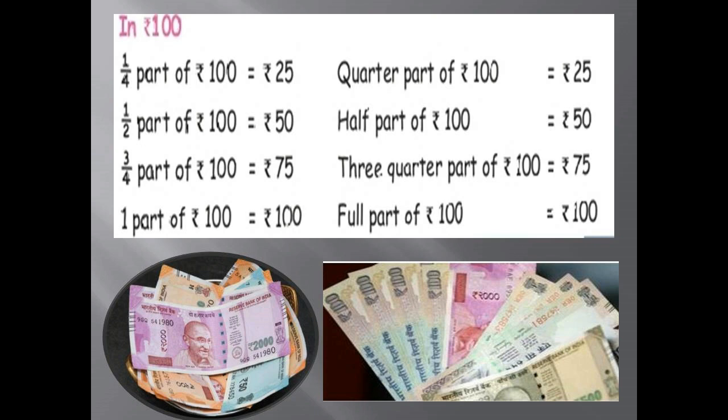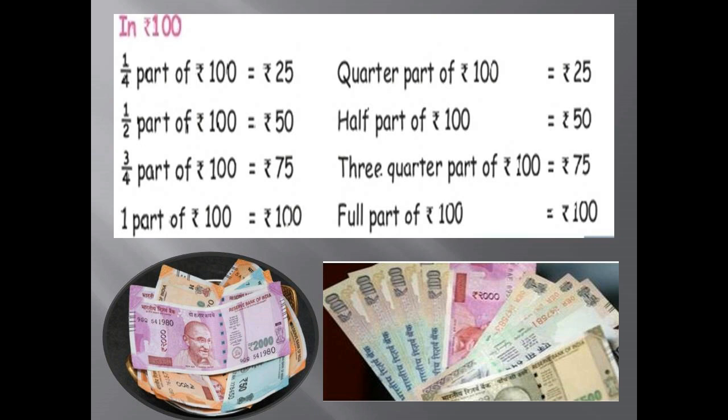Children, in daily life we need money. So let us see about the currencies. The currency is in the form of notes, but there are also coins. Let us see one by one. Let us see first for rupees 100. We already know 25, 50, 75 and 100. The same procedure only we are going to see.